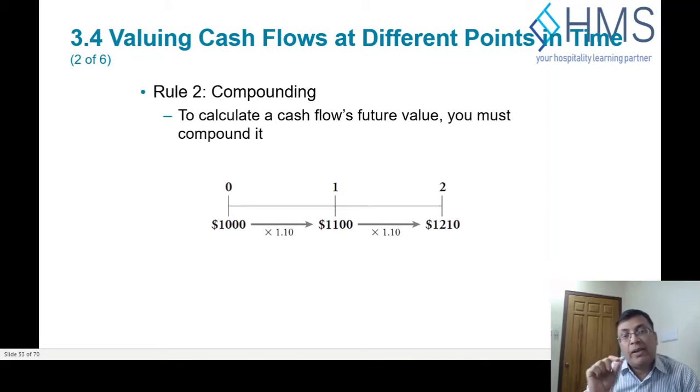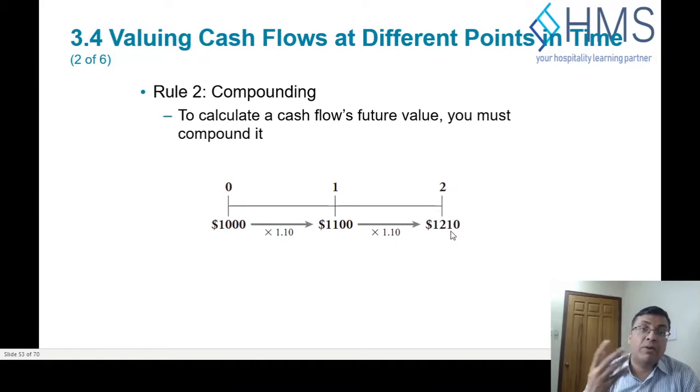When we calculate a cash flow's future value, we call it compounding, and compounding works as interest over interest. So $1,000 at 10% will become 1,100, and in 2 years, because you gain interest over the interest again, 1.1 times 1,100 becomes 1,210.